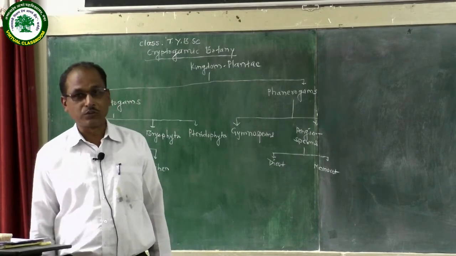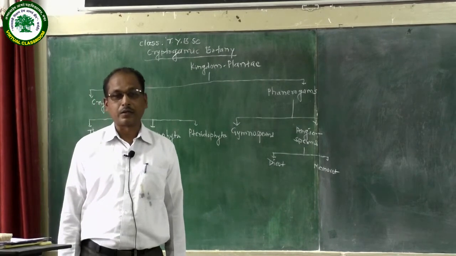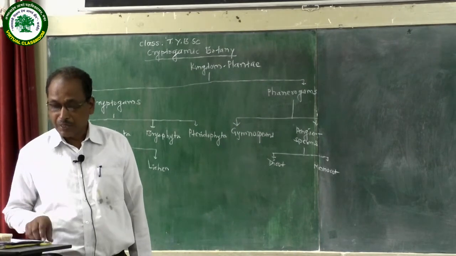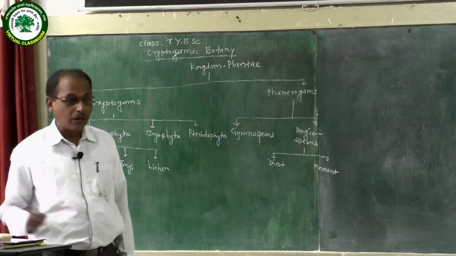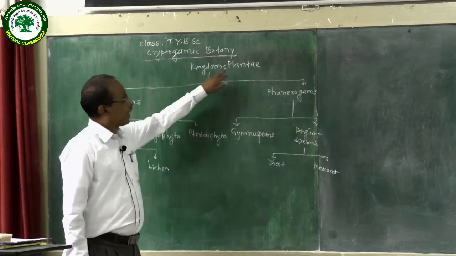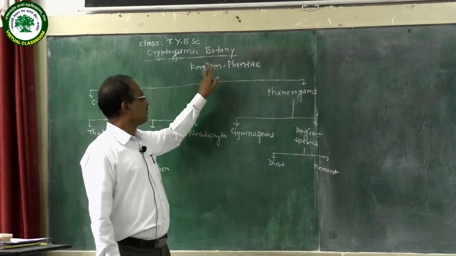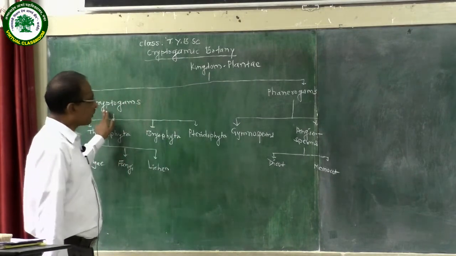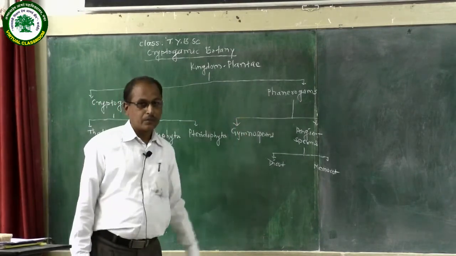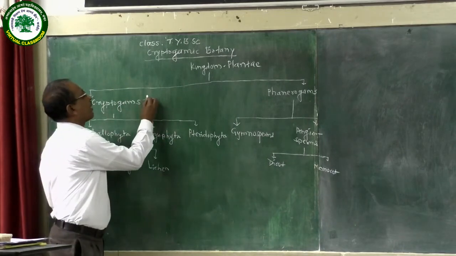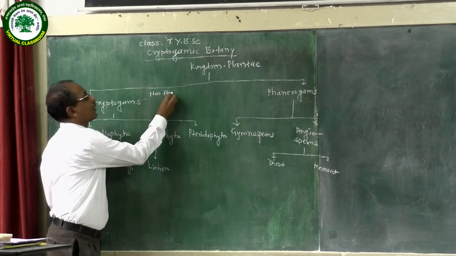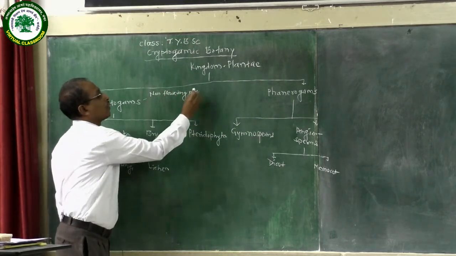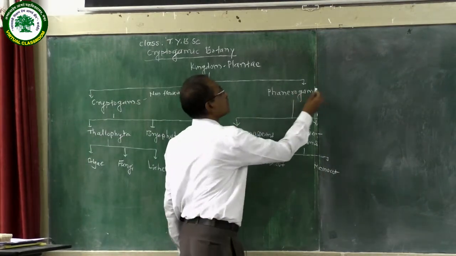Today we are going to study algae, class TYBSc, paper cryptogamic botany. Firstly, we study classification of plants. General classification of plant kingdom, it is divided into cryptogams and phanerogams. Cryptogams means non-flowering plants, while phanerogams means flowering plants.